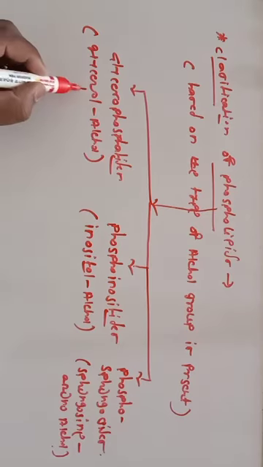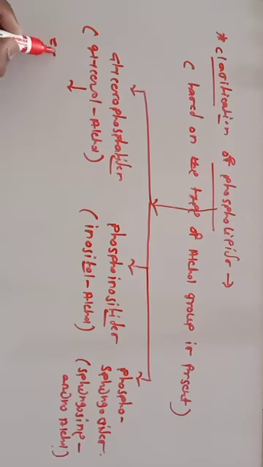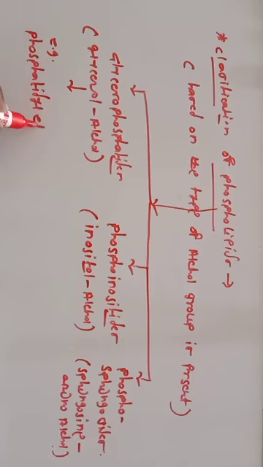Then the examples of glycerophosphatides. There are different examples, the first one being phosphatidyl ethanolamine, also known as cephalin.